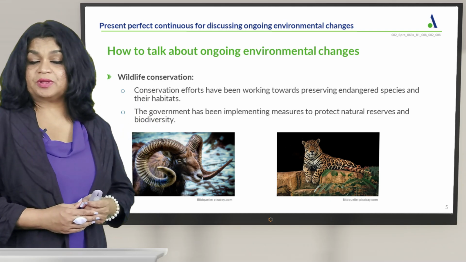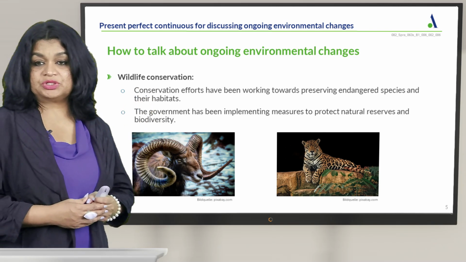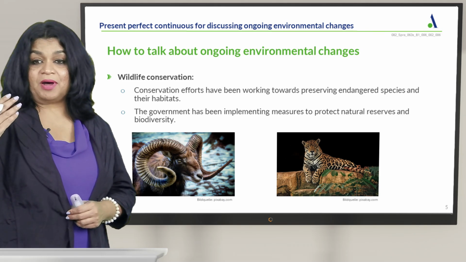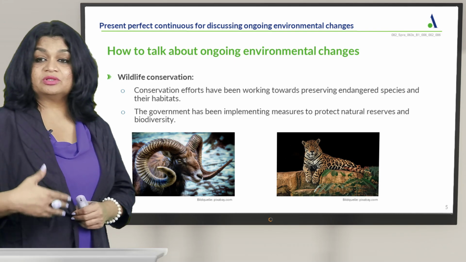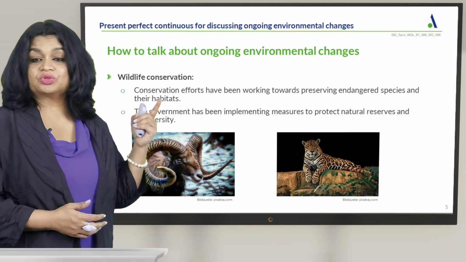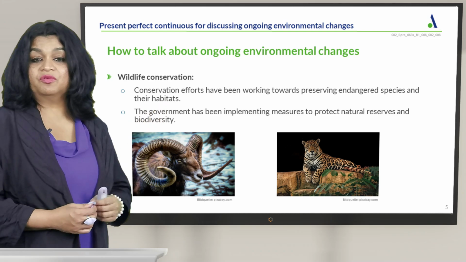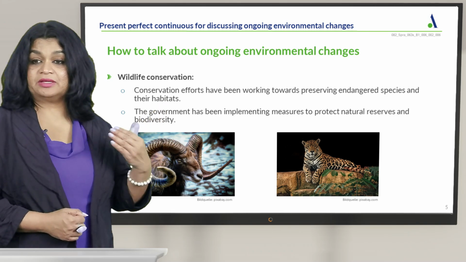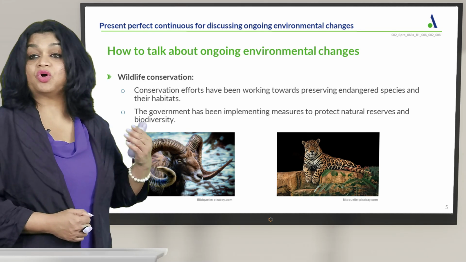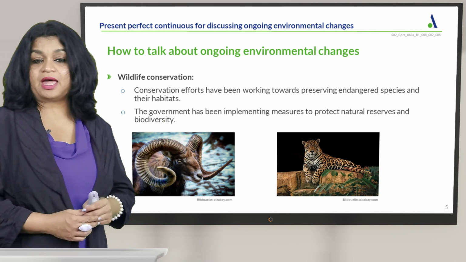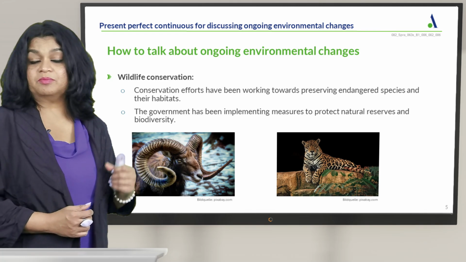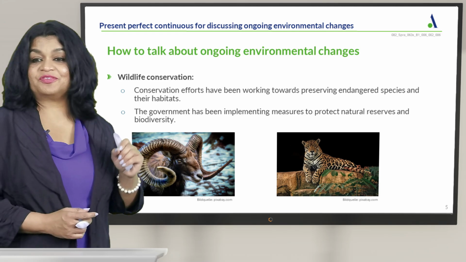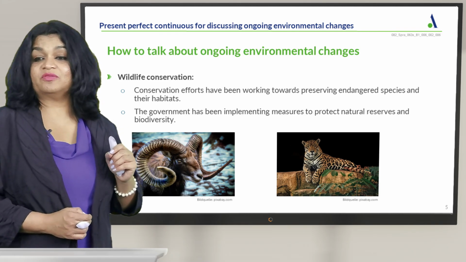So, in this topic of wildlife conservation, we have used present perfect continuous. It started in the past, it's still going on, and the efforts are still continuing. So, to preserve conservation, they have been working towards it, and they will work in the future. And the government has been implementing, they have been taking these measures to protect the animals or the natural reserves and biodiversity. So, both these sentences are present perfect continuous. Continuous means always the ing form.